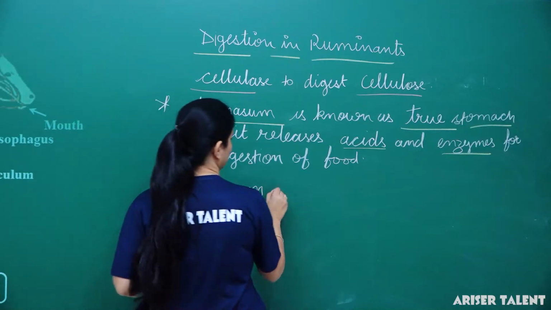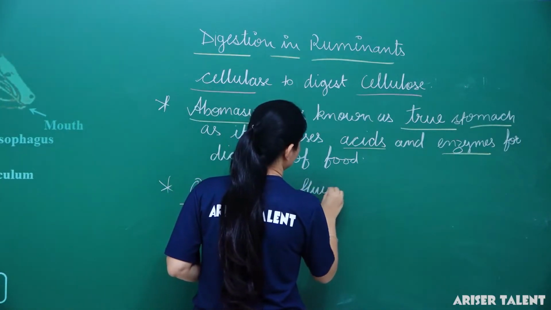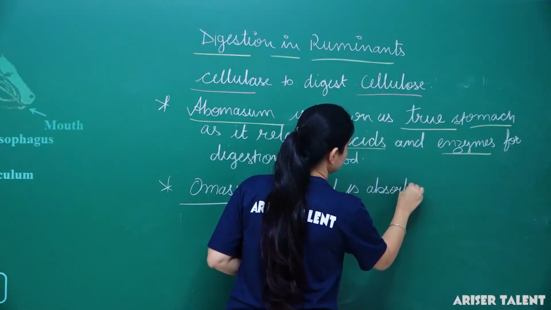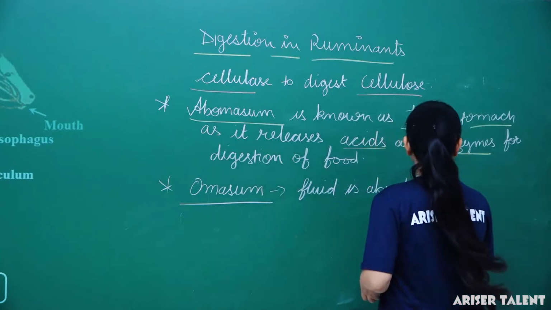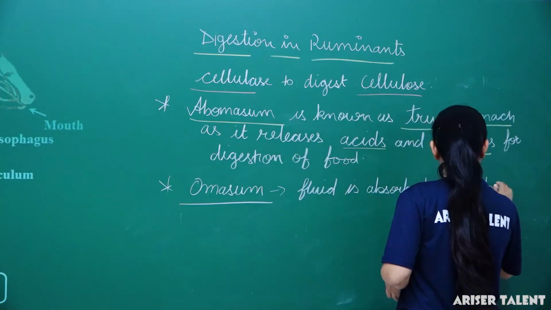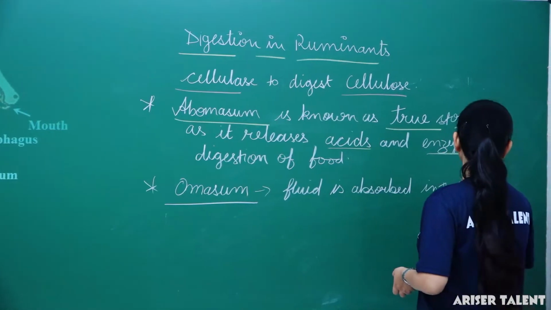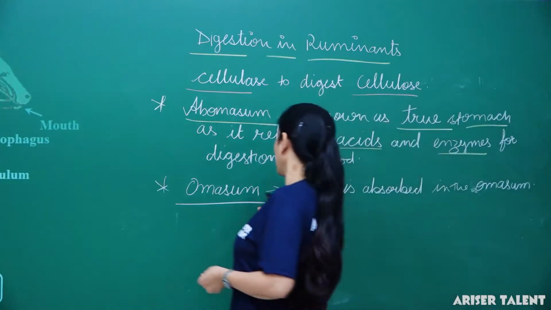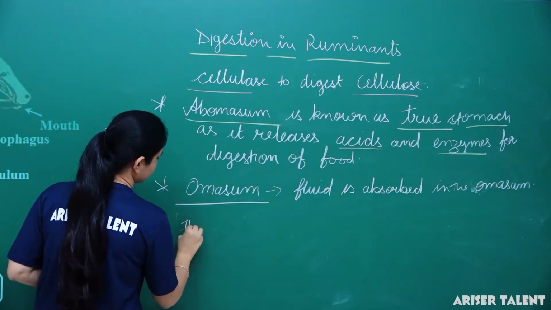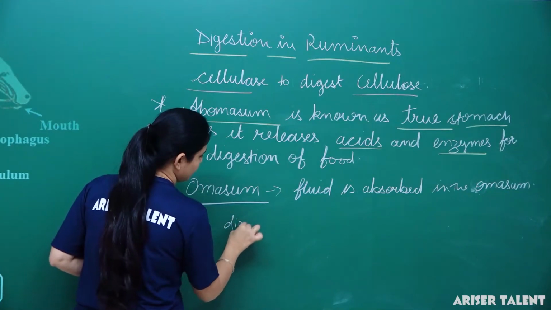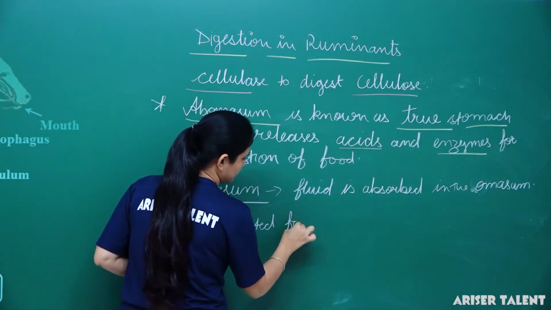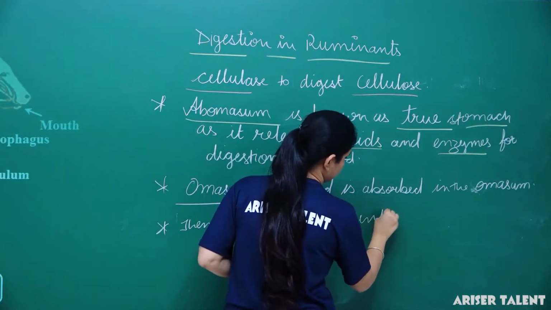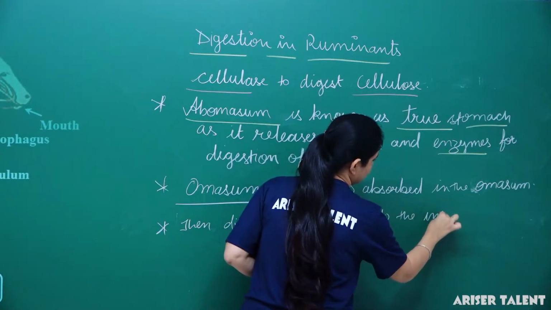Then the digested food goes into the intestine.